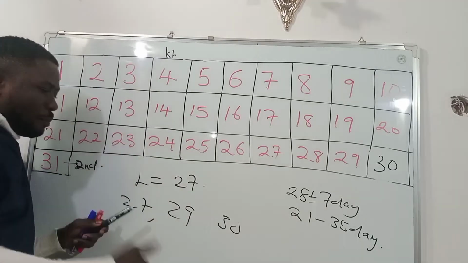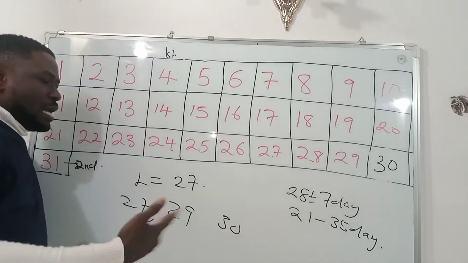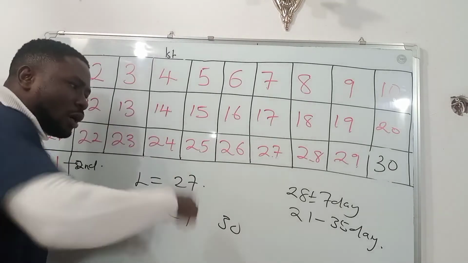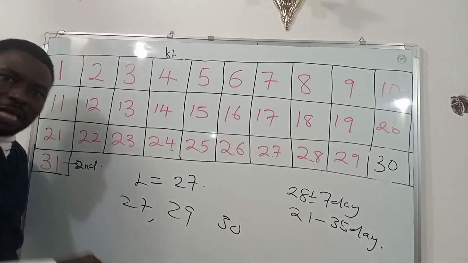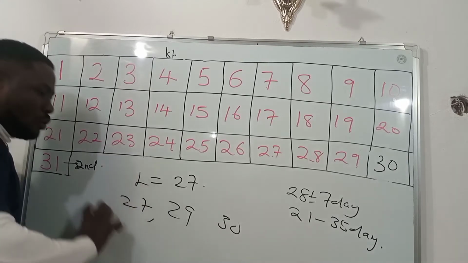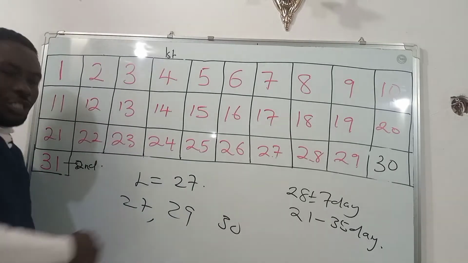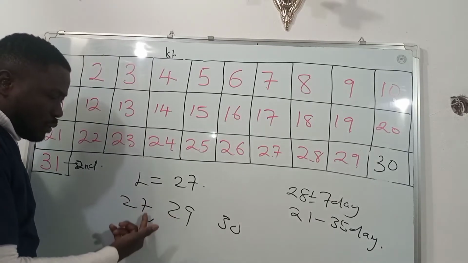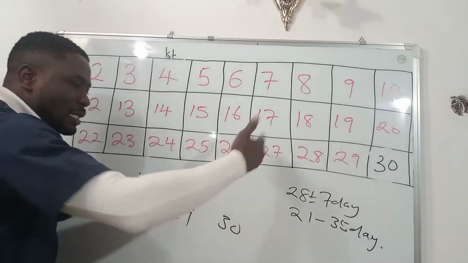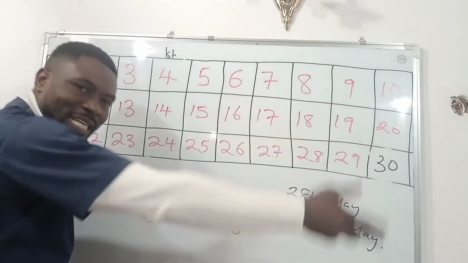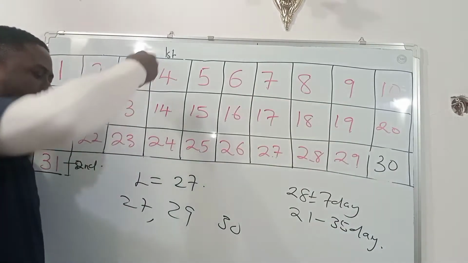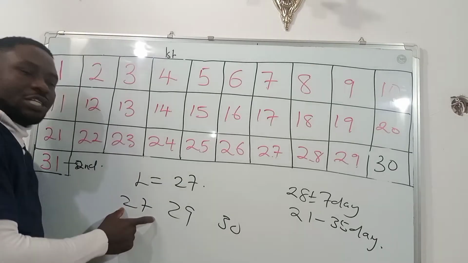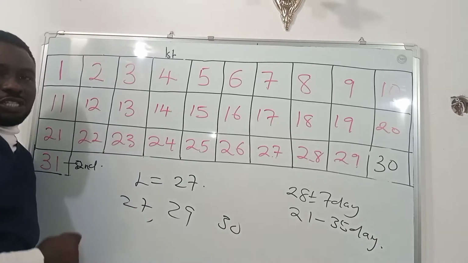But supposing in January it was 27, February 29, let's say March 30, and like that she kept having the number of days changing. It means that she has an irregular menstrual cycle. Now, which of them will she consider as the length of her menstrual cycle? Let her look for the shortest of all. Supposing we continue to have 27, 29, 30, 31, 31, 28, and so on, and the shortest appears to be 27, then she will conclude that the length of her menstrual cycle is 27.